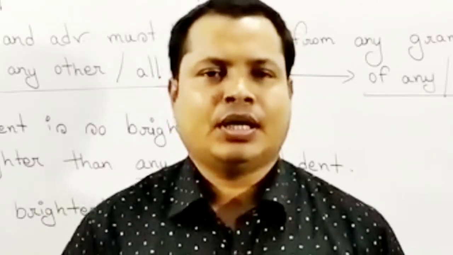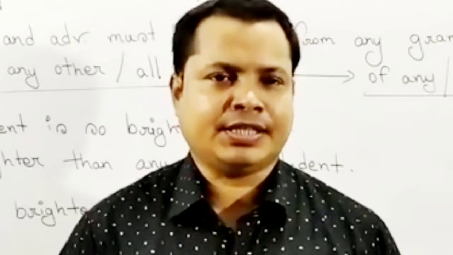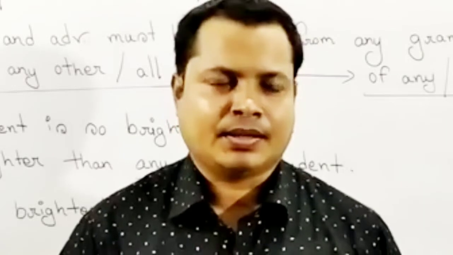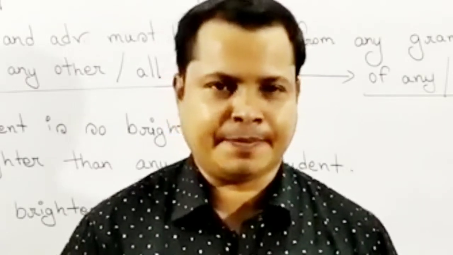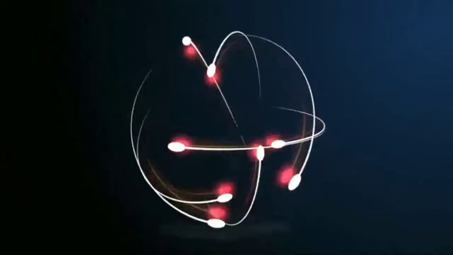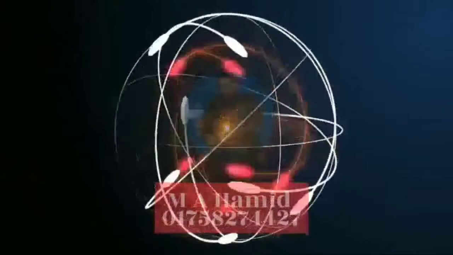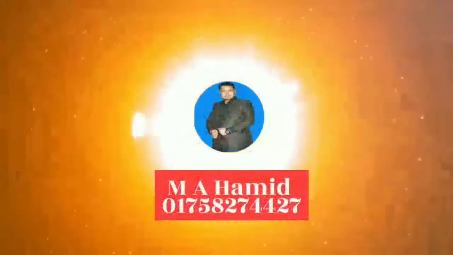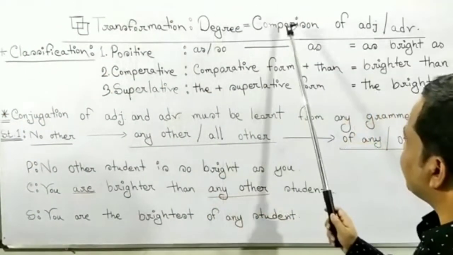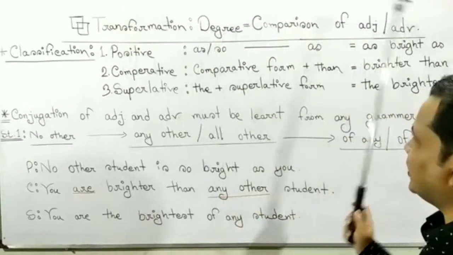Today's topic is Degree of English second paper for class 6 to 12. Now let's start with degree. Look at transformation, degree, comparison of adjective or adverb.